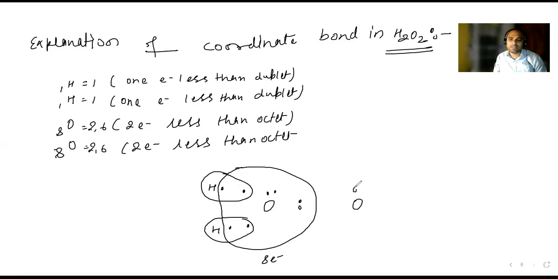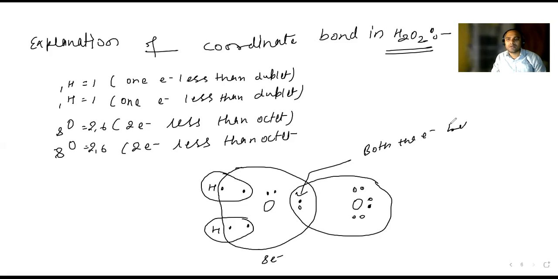Another oxygen has 6 electrons. The second oxygen does not share its electrons; all 6 are there. These 2 electrons belong to the first oxygen, so both the electrons belong to the same atom.